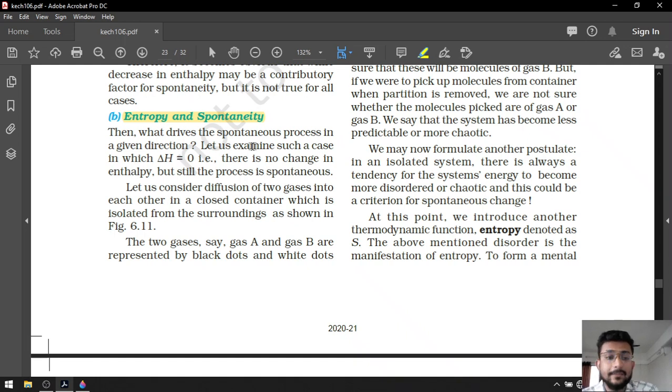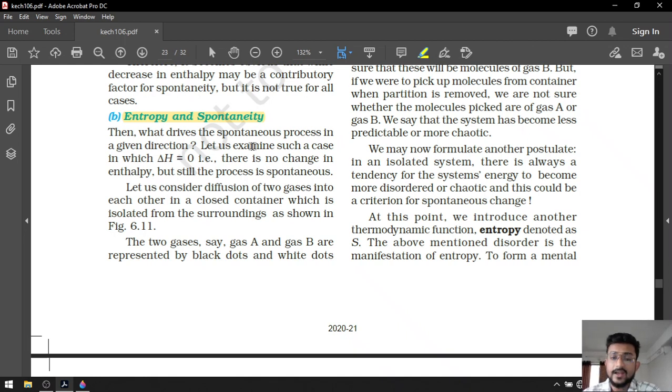So spontaneity means the reaction which occurs on its own. Now not all reactions are spontaneous. So how can we decide whether a reaction is spontaneous or not?